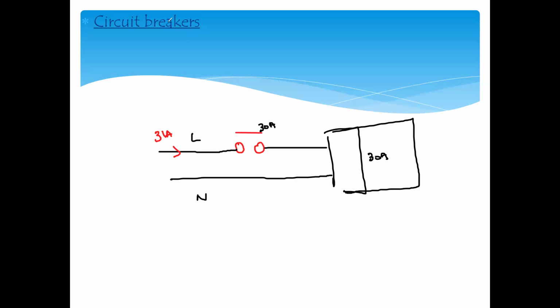So when the switch opens, we just have to reset. Reset means we just connect it back again. So what is the advantage of using a circuit breaker over a fuse? With circuit breakers we just have to reset, compared to a fuse which we have to replace. Another point is that circuit breakers use the magnetic effect of the current.